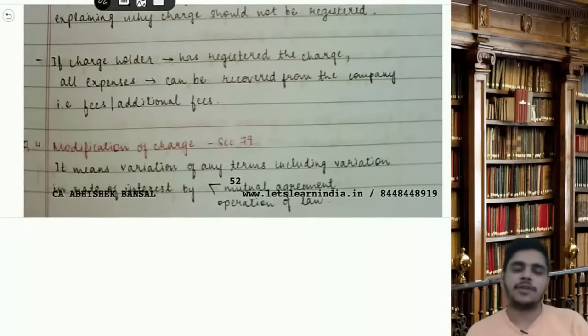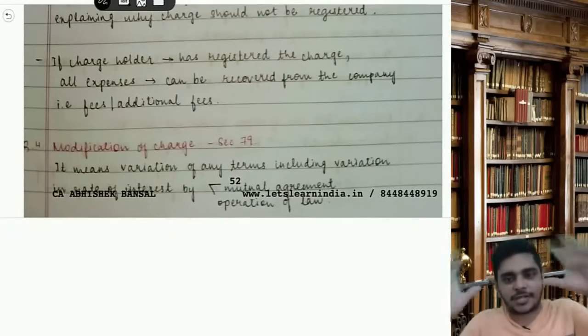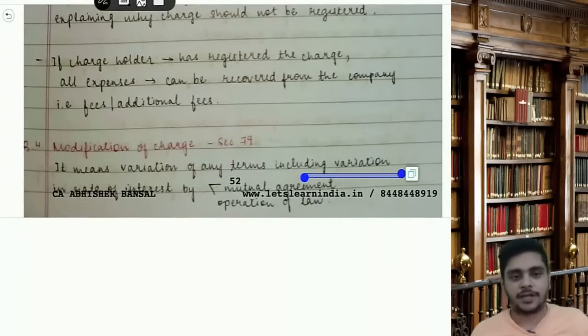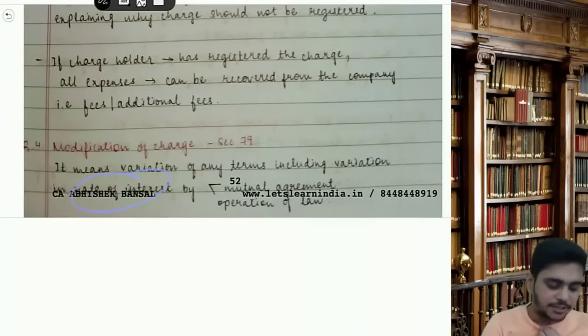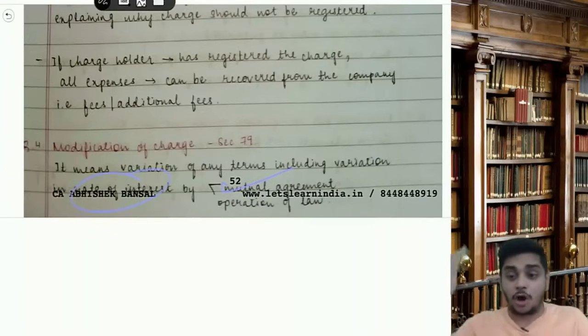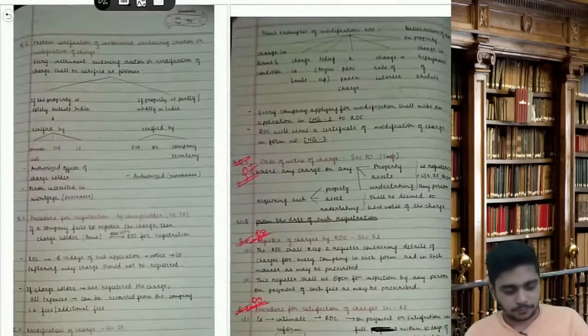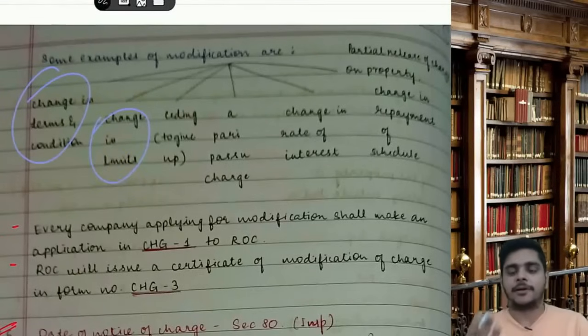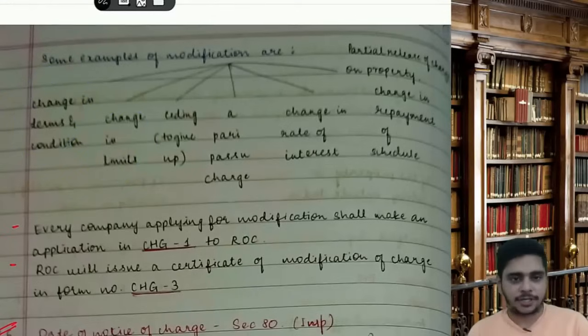79 modification. Sir, modification means alteration, changes. Anything change is called modification. It means variation of any terms, including variation in rate of interest, either by mutual agreement or by operation of law. Then some examples of modifications are change in the terms and conditions, change in the limits, like the loan amount is increased or decreased. Ceding, that is to give up a pari passu charge.